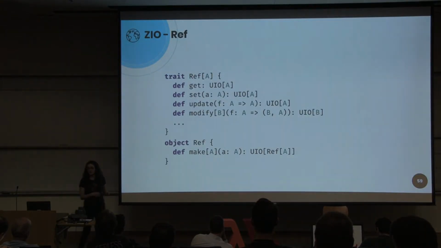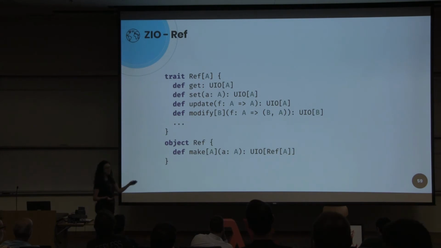To create a Ref, we call make with the initial value, and this will return a description of an effectful program that will never fail and describes this variable.